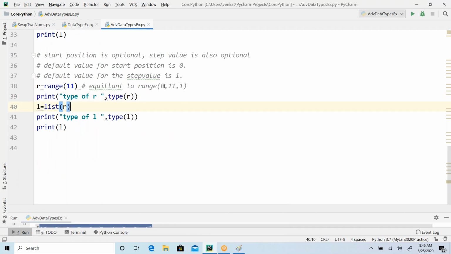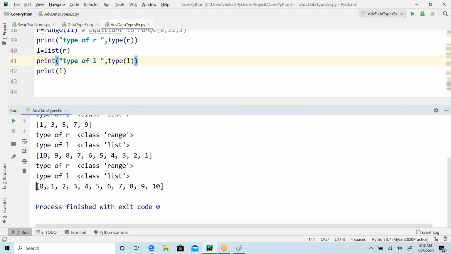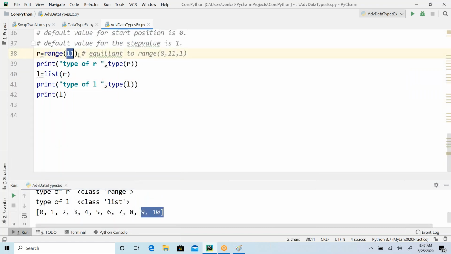In this case, it starts from 0 and goes up to 10: 0, 1, 2, 3, 4, 5, 6, 7, 8, 9, and 10. I'm going to get 0 to 10. The 11th element is not included because I have given range of 11. That is how it works.